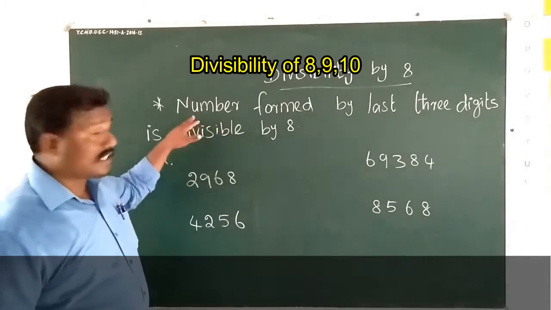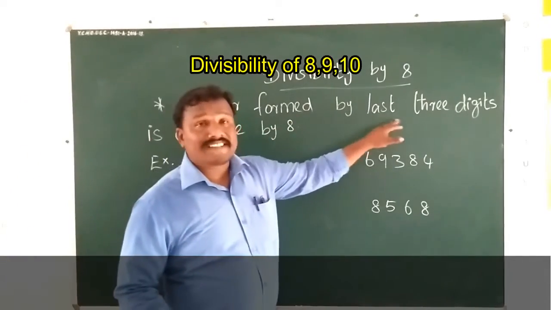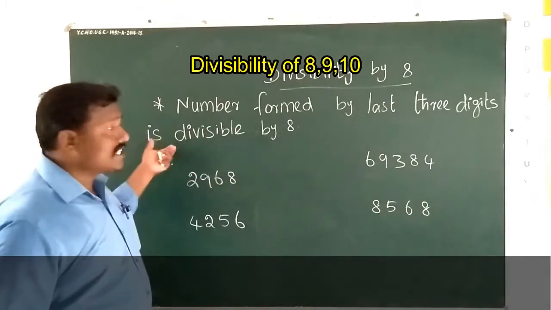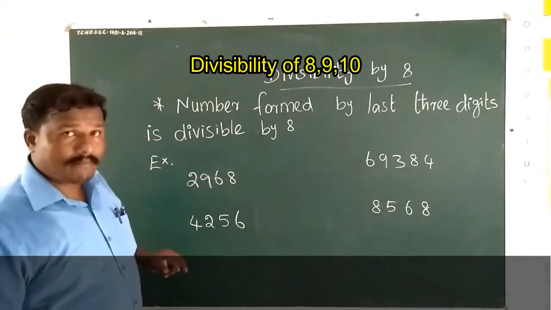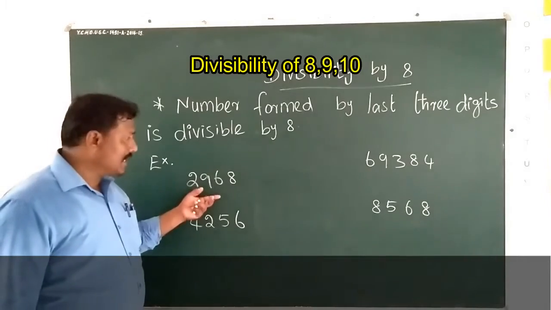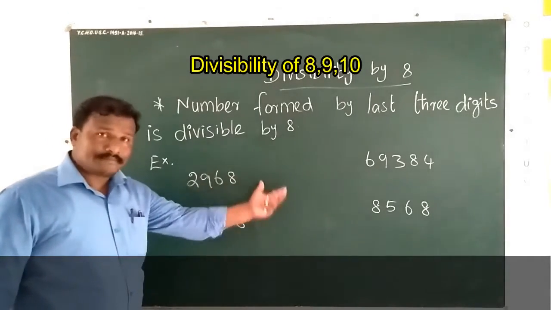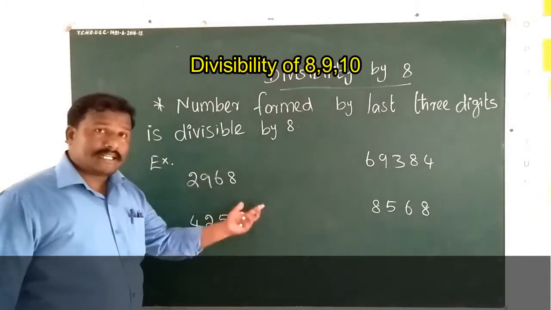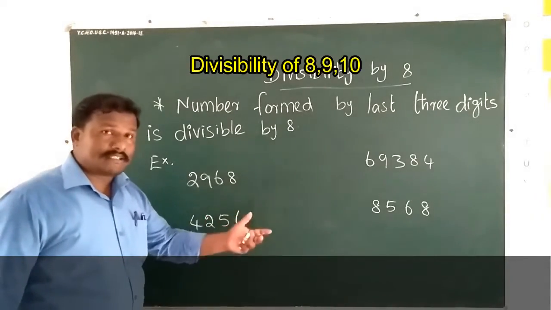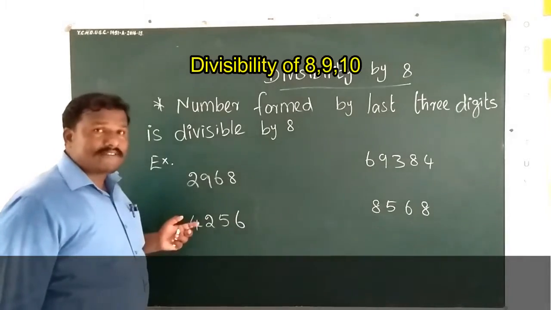The rule is that the number formed by the last 3 digits is divisible by 8. Here I am taking an example number. In this number you have to take the last 3 digits and check whether it is divisible by 8 or not. If it is divisible by 8, the whole number is divisible.